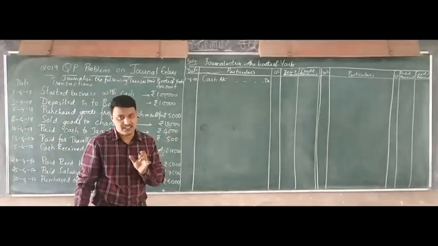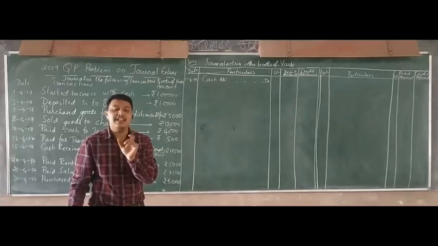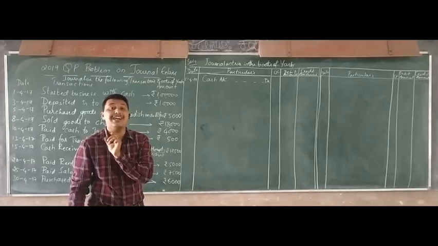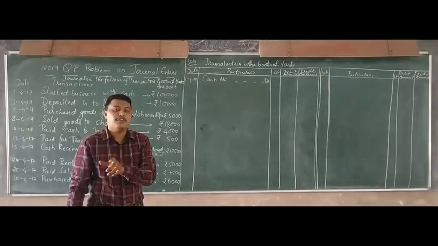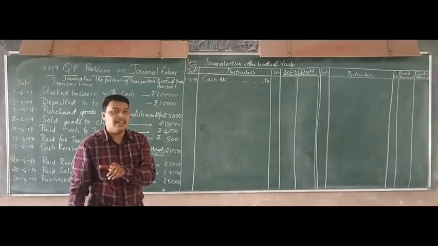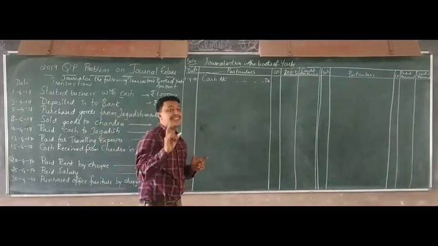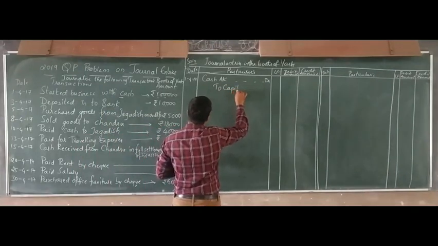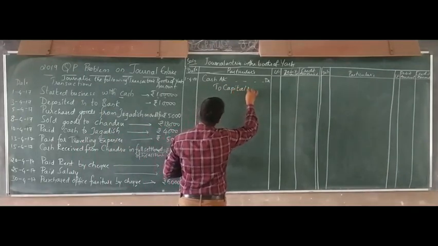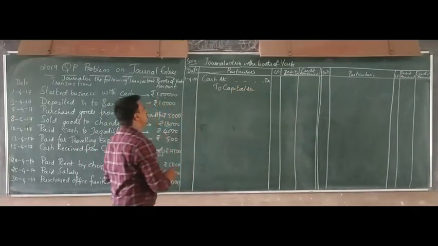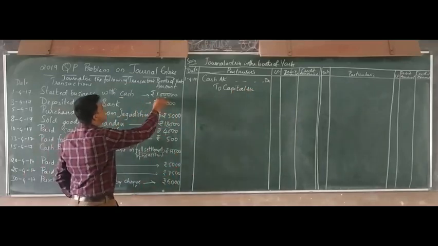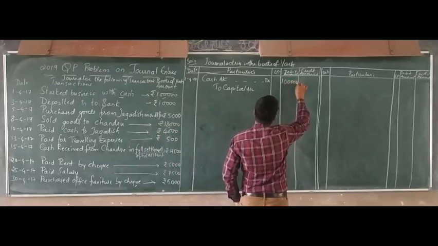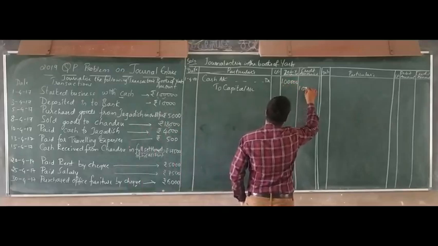We call it a capital. Anything which is contributed, rather than the amount, or a particular asset if he brought to the business, then it is considered as capital. So, to capital account. What is the amount he has brought initially? That is 1 lakh.